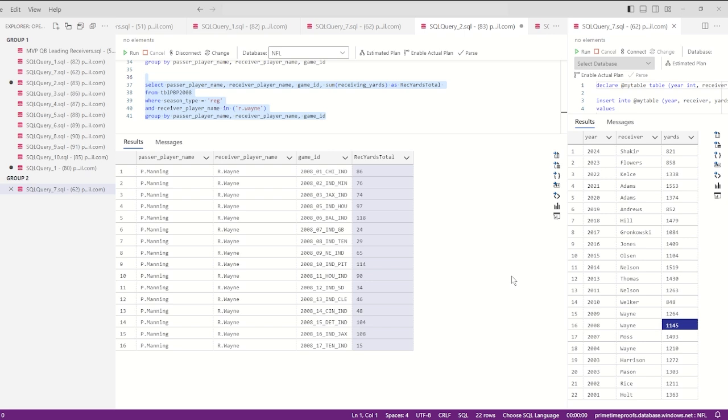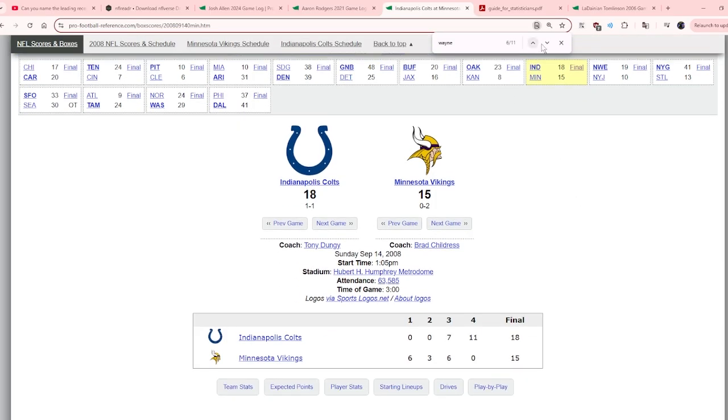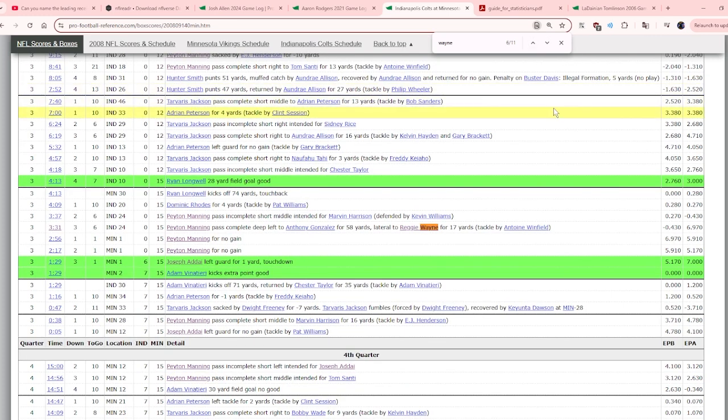For this, I had to dig deeper into Pro Football Reference and go play-by-play to find the difference. And here in week 2, against the Vikings, when we scroll down to the play-by-play, we find that Reggie Wayne caught a lateral from Anthony Gonzalez, and Wayne ran 17 yards after catching the lateral.